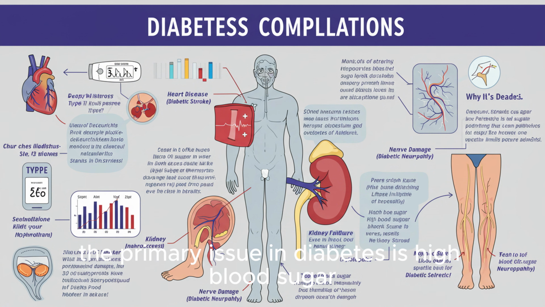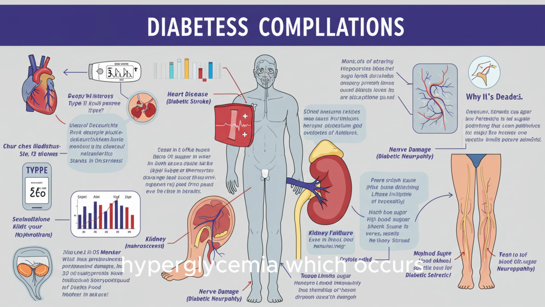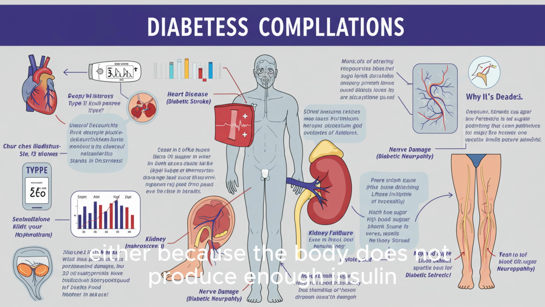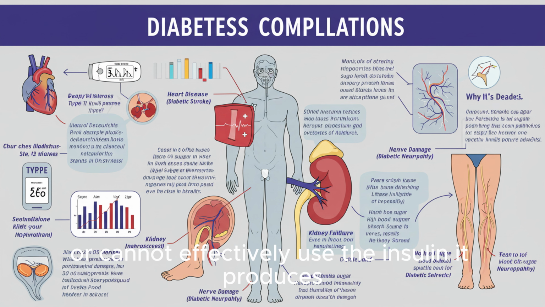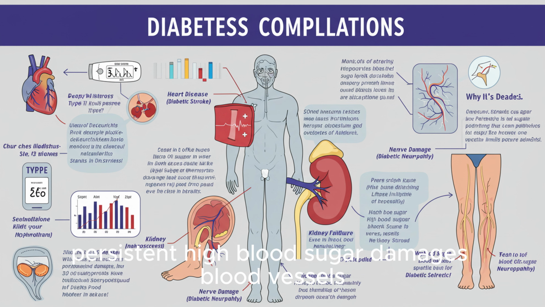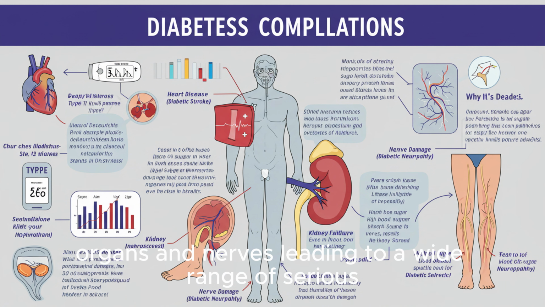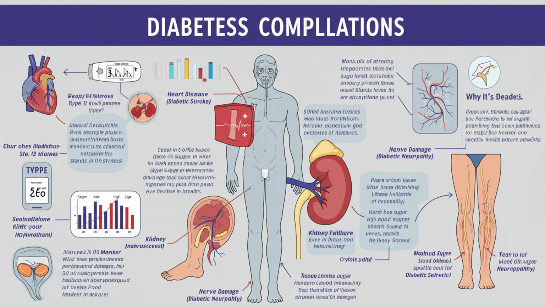The primary issue in diabetes is high blood sugar, hyperglycemia, which occurs either because the body does not produce enough insulin, a hormone that regulates blood sugar, or cannot effectively use the insulin it produces. Over time, persistent high blood sugar damages blood vessels, organs, and nerves, leading to a wide range of serious and sometimes deadly complications. Managing blood sugar is vital, but for many individuals, especially older adults, diabetes becomes more dangerous because of the cumulative effect of high glucose levels on the body over years or even decades.